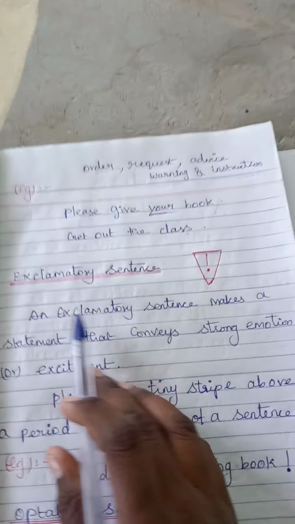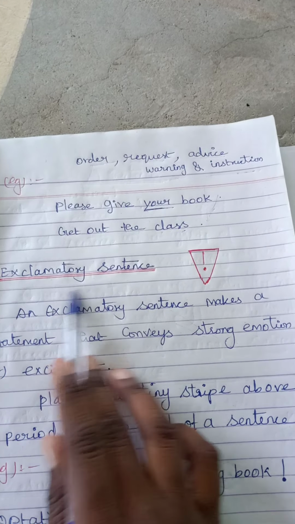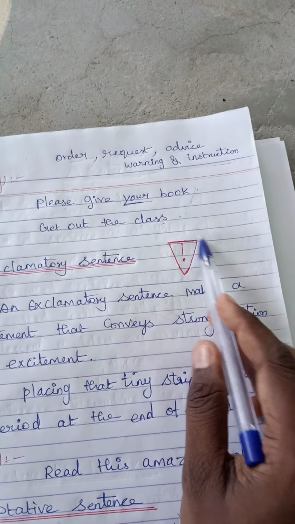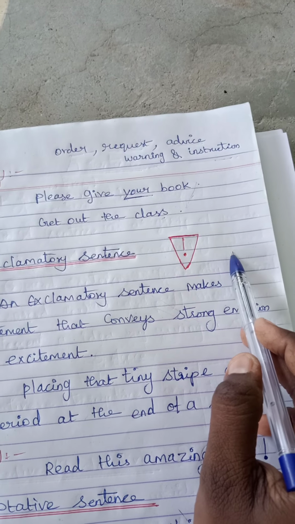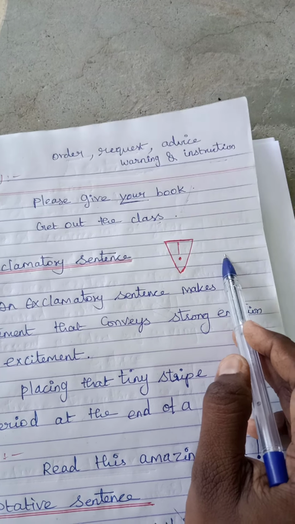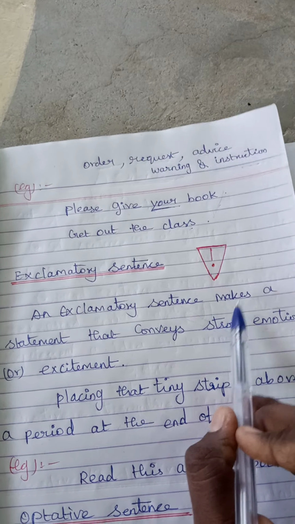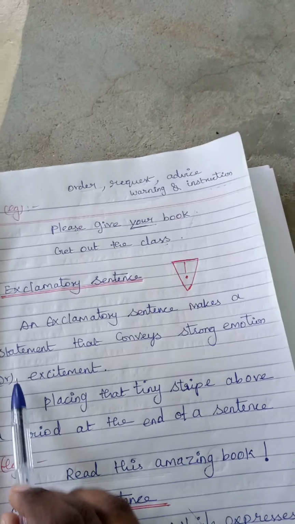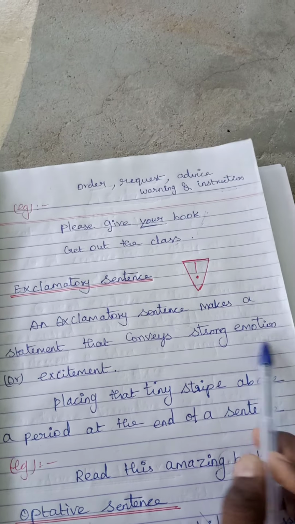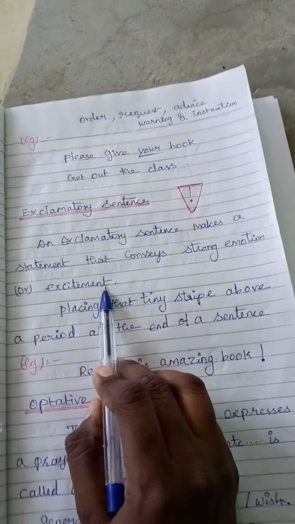Exclamative sentence. An exclamative sentence makes a statement that conveys strong emotion or excitement.